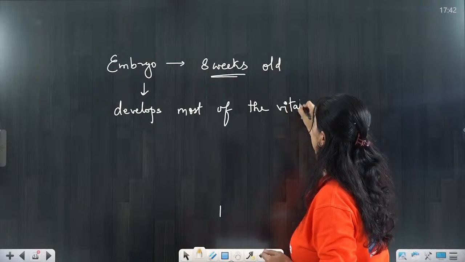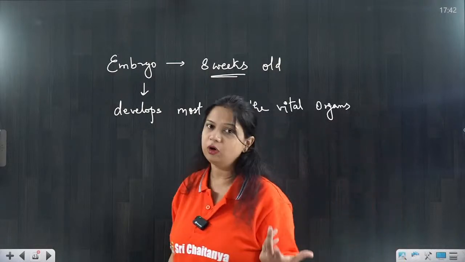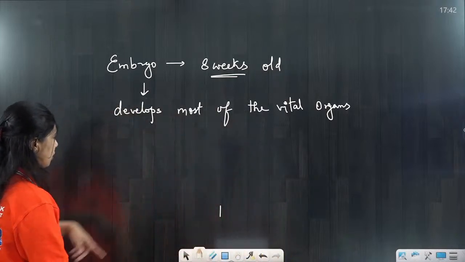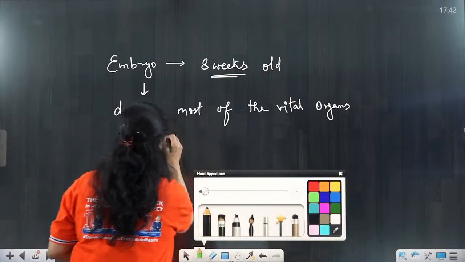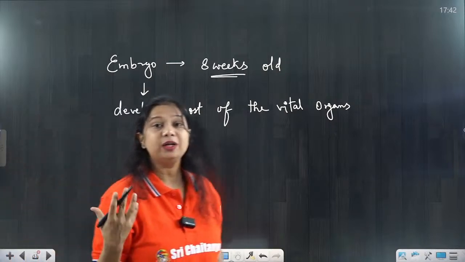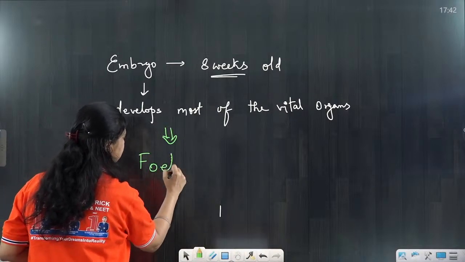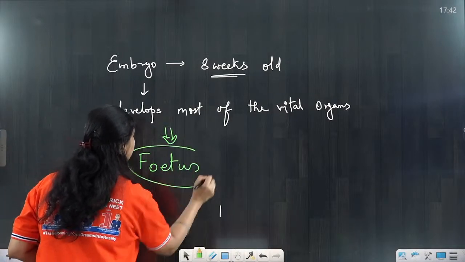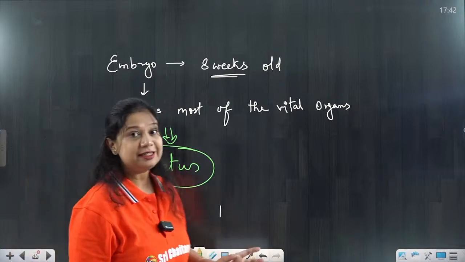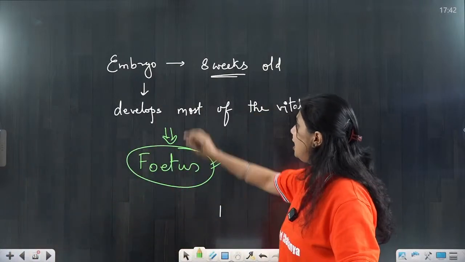Vital organs like the heart, the kidney, the lungs, the brain is almost developing. So now this structure is no more called an embryo. What is it called now? Now it is called fetus. Do not pronounce it as fetus, it is fetus. So now it is fetus, embryo.